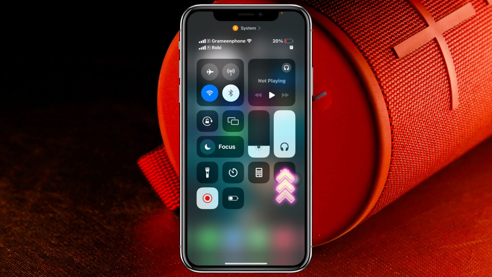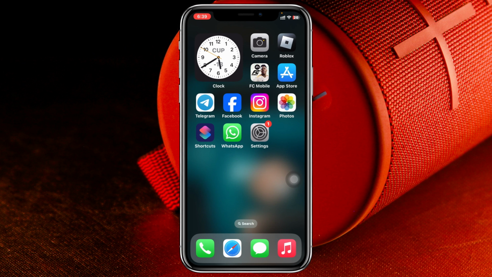And the very next thing that you have to do, you'll get to see the volume icon right here. You can actually drag it to the very top and see if that fixes your problem or not. And most likely your problem is going to be solved.